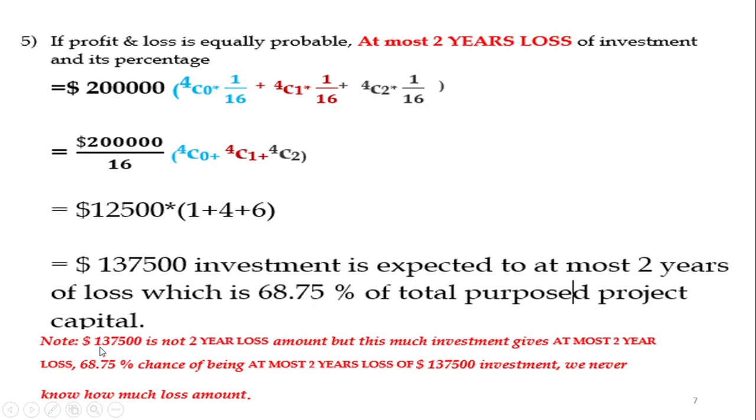Please note that this figure $137,500 is not the 2 year loss amount, but this investment gives at most 2 years of loss, which is a 68.75% chance for the $137,500 investment. We never know how much loss.